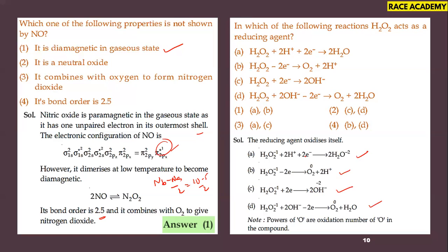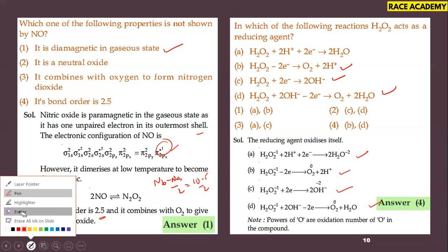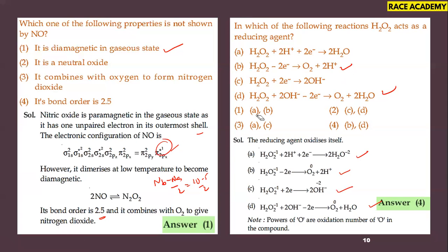That means when we write minus 2e, the electrons are present on the right side. So the oxidation numbers of oxygen are what you have to understand from the representation. From these two things, we observed that B and D are both present in our fourth option. So the fourth option is the right option for this question.